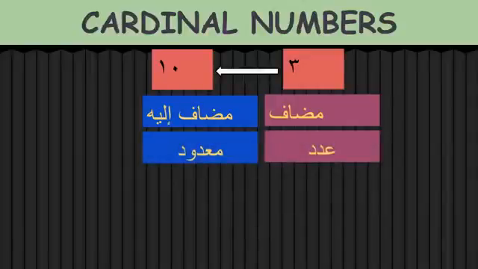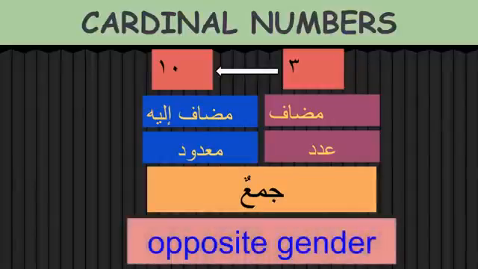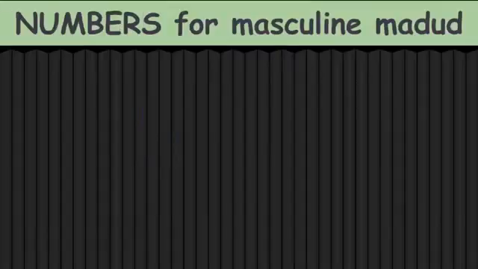Here the adad and ma'dud are in different genders, and the adad comes first and the ma'dud comes next, and the noun is always in a plural form. So we say 3 pens, thalathatu aqlamin, khamsata riyalatin, and they are in opposite gender. A masculine noun will have a feminine number with ta marbuta, and a feminine noun will have a masculine number without ta marbuta. That's the difference here.